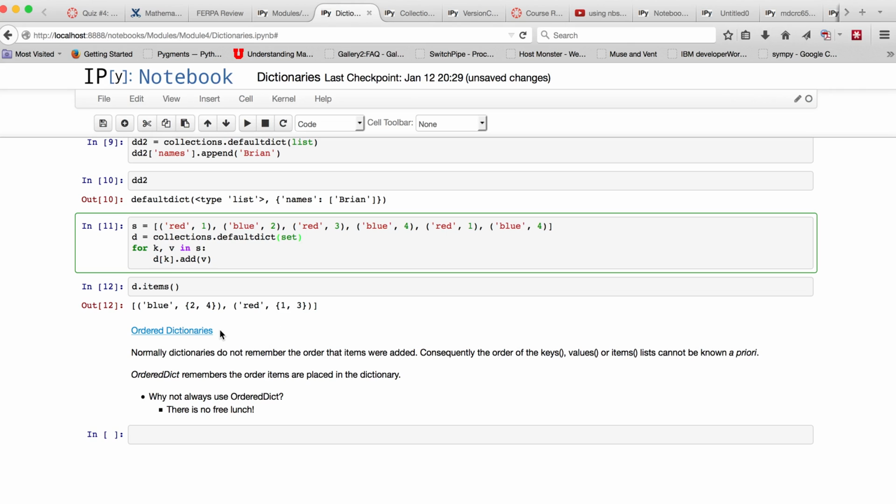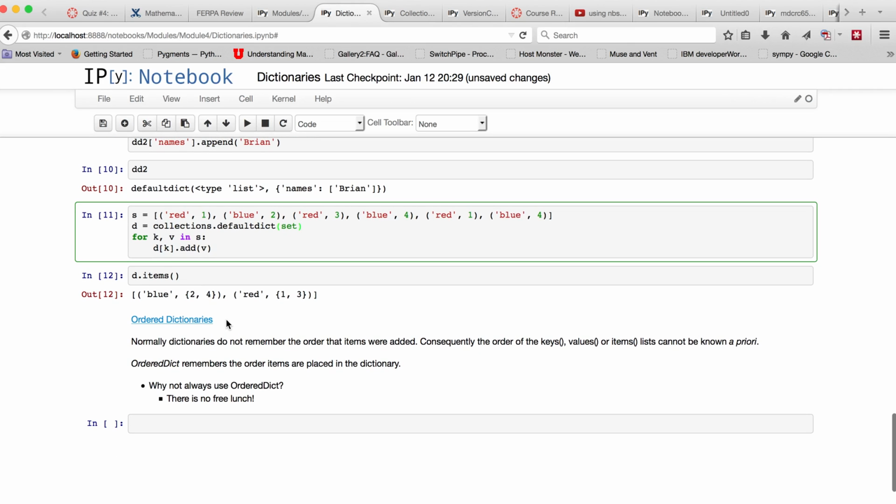Okay, and another variation of the dictionary that is provided in the collections library is an ordered dictionary. That is a dictionary that behaves just like a regular dictionary, but it preserves its order. So the order that you add something in is going to be the order that you always get something out. So you might ask, why not always use ordered dictionaries or default dictionaries? And I believe the answer to that is that there is no free lunch.